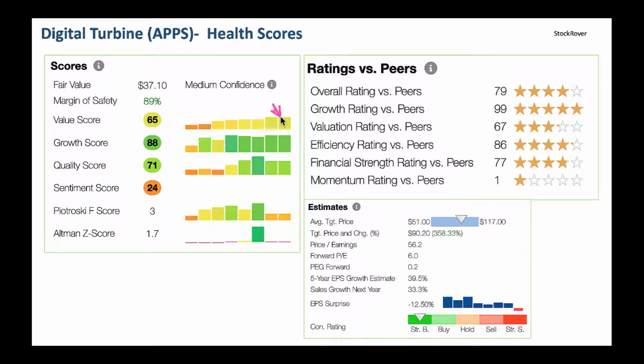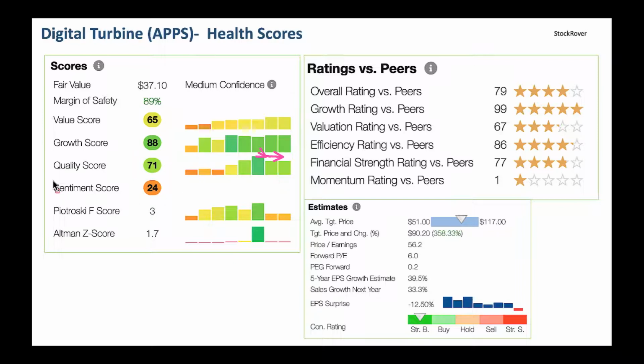And from a growth perspective, nice growth score here compared to the industry. It's growing nicely; that's why the growth score is high here. And it's been growing nicely in the past couple of quarters. Nice trajectory here. And from a quality perspective, compared to the industry, it's good quality. Think about gross margin, net margin, profitability. They're doing very well from a quality perspective. And in the last couple of quarters, it's been profitable, as you can see here. It came down slightly from 3 quarters ago, but still profitable, doing well.